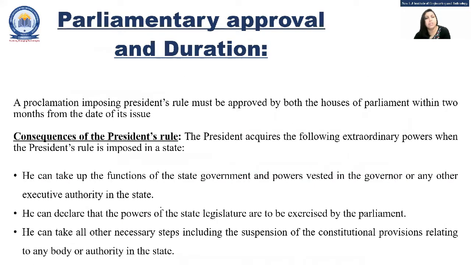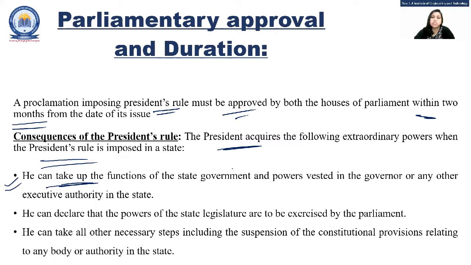Second is parliamentary approval and the duration. The proclamation of imposing the president's rule for the state emergency must be approved by both the houses of parliament within 2 months. Initially, for the national emergency, we are given 30 days, but for this state emergency, 2 months are given. So what are the consequences of this? The president acquires the following extraordinary powers when the president's rule is imposed. First one is he can take up the functions of the state government and the powers which are vested in the governor or any other executive authority. Now the president can deal with everything.